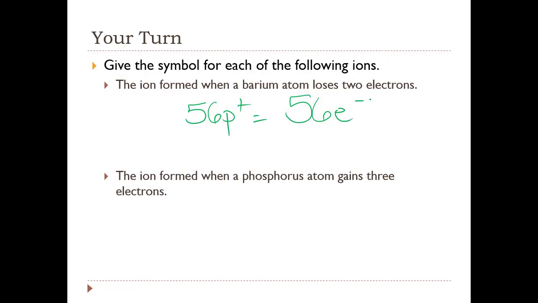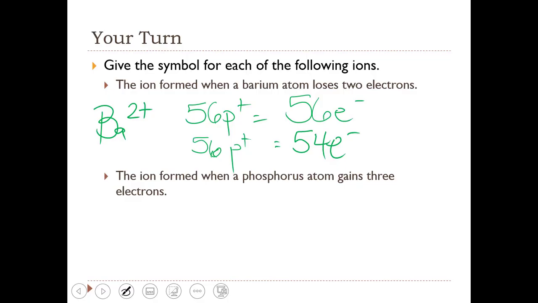Then if we lose 2 electrons, we now have 56 protons and 54 electrons. So we have a net charge of +2, 2 more protons than electrons, and so we write Ba2+.